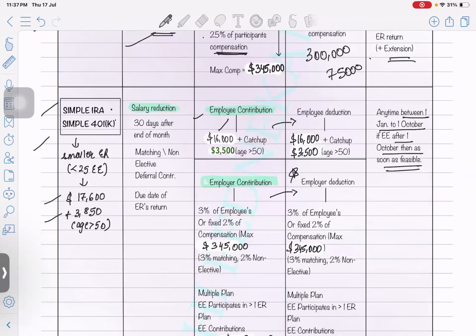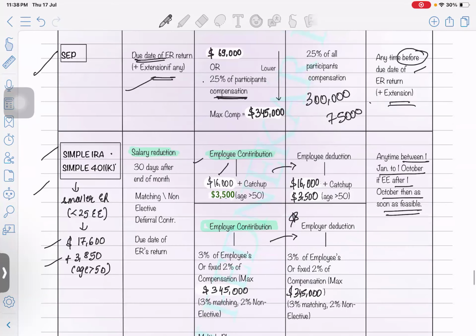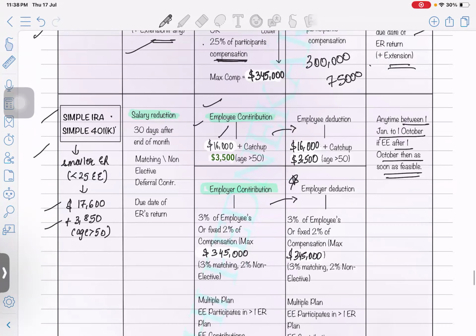Now let's understand the simple IRA and simple 401k. Simple word means what? It's a savings incentive match plan. Match plan means employee plus employer both are going to contribute a certain percentage of their payroll. Okay, so let's understand what employee will be contributing, what employer will be contributing to the IRA.